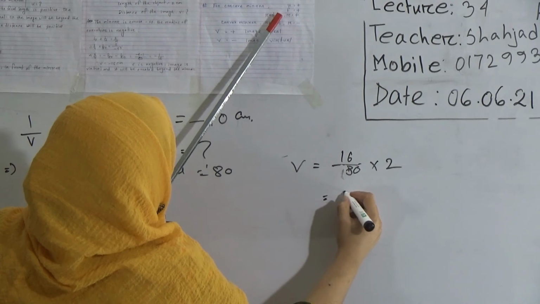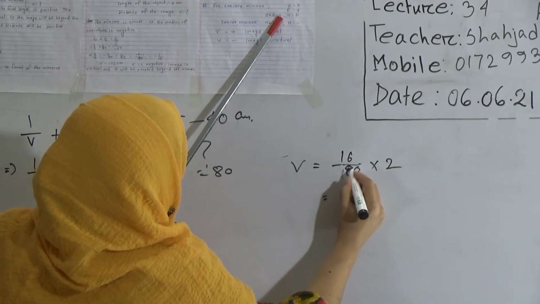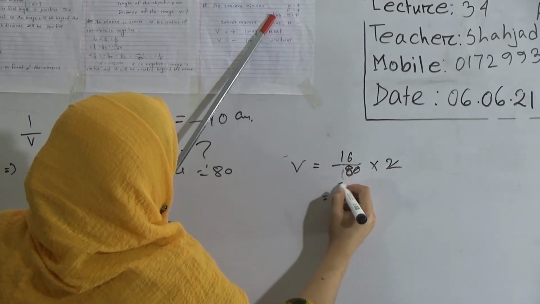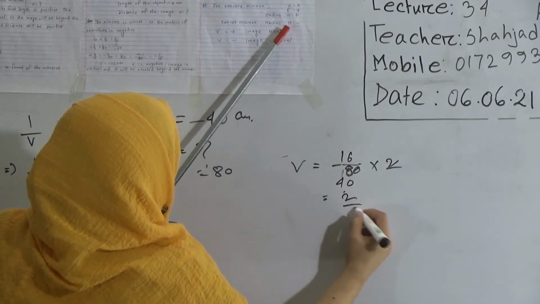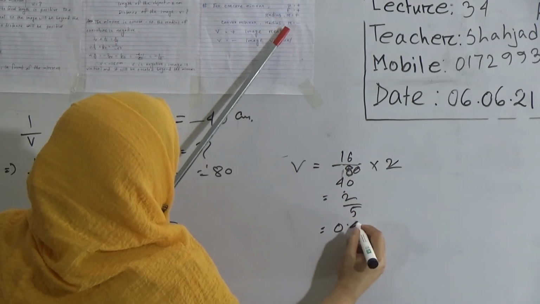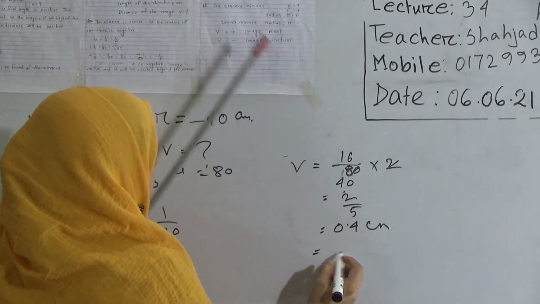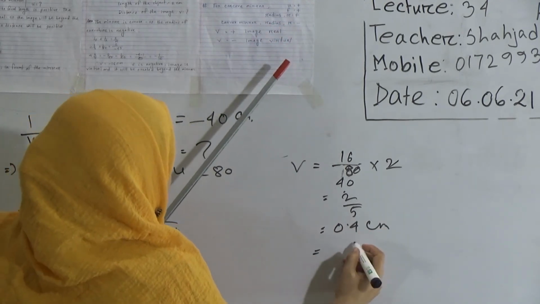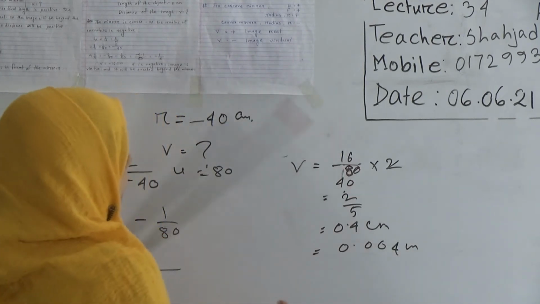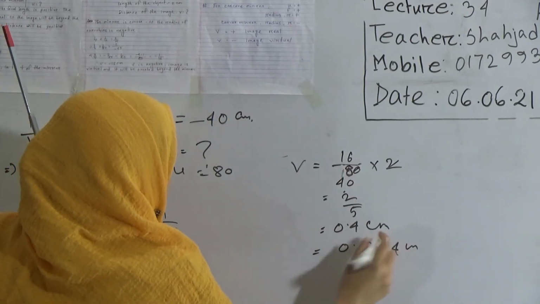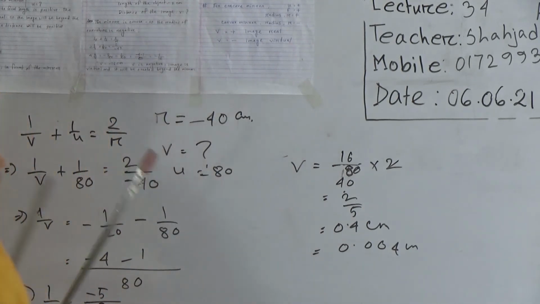So it will be 2 divided by 5, that is 0.4 centimeter, and in meters, if we divide by 100, that means 0.004 meter.